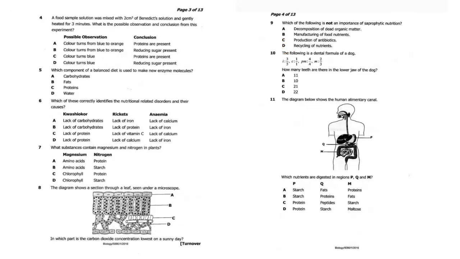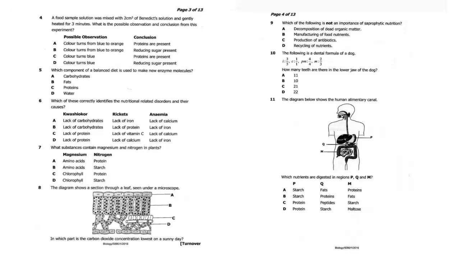We proceed to question 4. A food sample solution was mixed with 2 cubic centimeters of Benedict's solution and gently heated for 2 minutes. What is the possible observation and conclusion from the experiment? So when you have a food sample, you test it and heat it using Benedict's solution. Benedict's solution is used for reducing sugars. So the possible outcome we expect is the positive indication of reducing sugars.